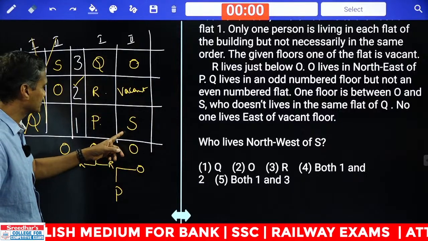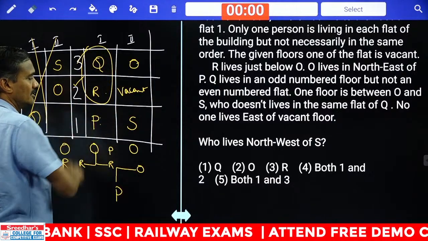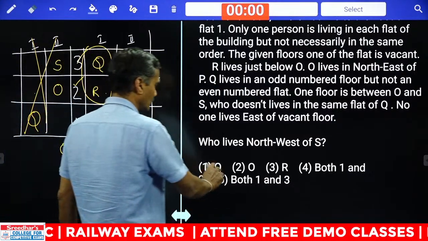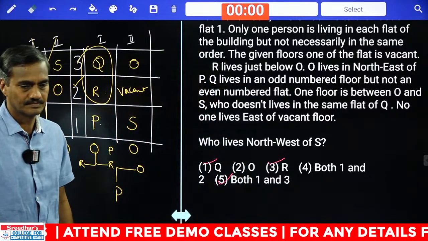My S is northwest. This is north and west. Who are those two persons? Q as well as R. Both Q and R. Both Q as well as R. Choice 5, question number 97. Okay?